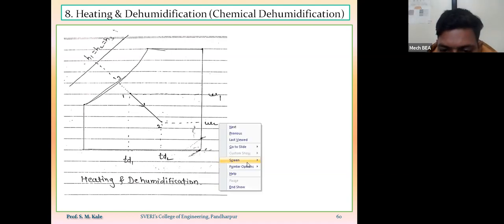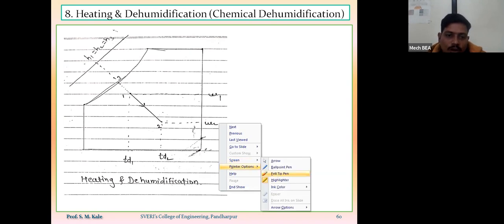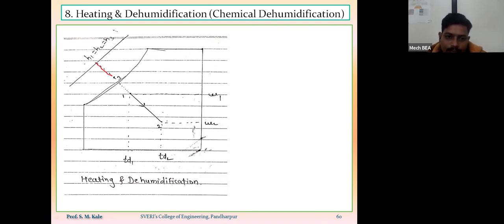So here this process will also occur at a constant enthalpy, or at a constant wet bulb temperature. If I consider this as my initial point, which has dry bulb temperature TD1 and specific humidity w1, then whenever I supply this air over the chemicals or over the silica gel, that chemical will absorb the moisture content, and because of absorption of moisture, specific humidity will go on decreasing.